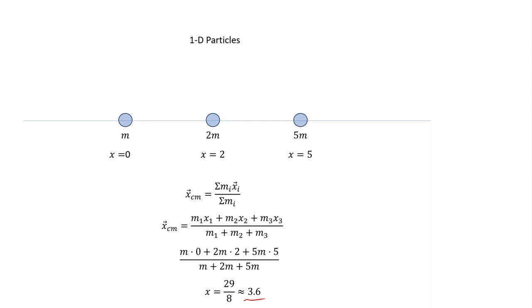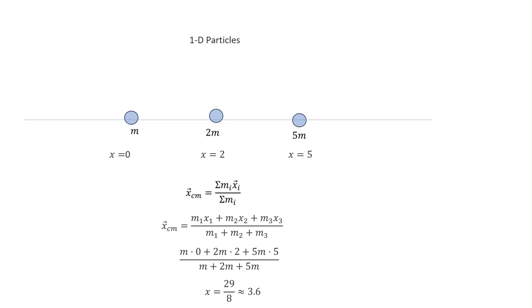What does that mean, 3.6? Well, that's the average of where all the mass is. That's somewhere around here. And actually, yeah, that kind of makes sense because I've got a lot more mass, 5m, over here than I have over here. If it bothers you that it's 0 here, and you're like, wait a minute, it's like you're not counting it. No, I am counting it because it's weighting it more towards 0. It's making it a smaller number. So this is on average where the mass of my system is. That's what the center of mass is.